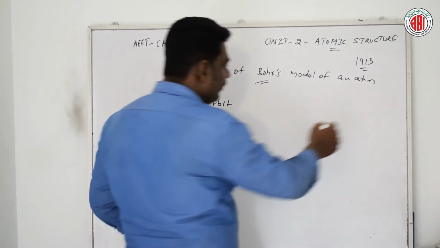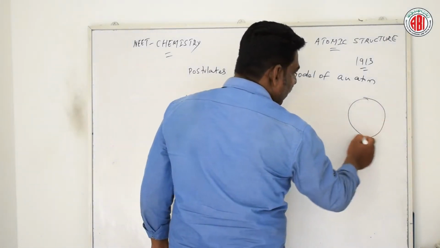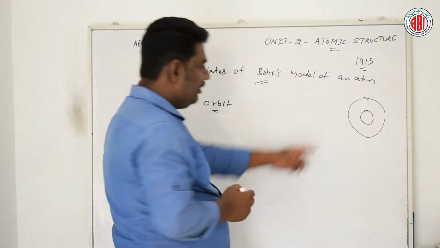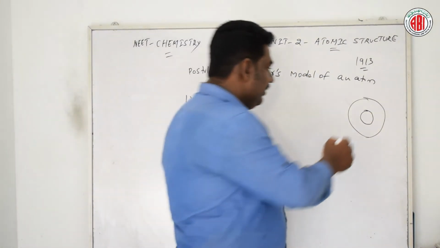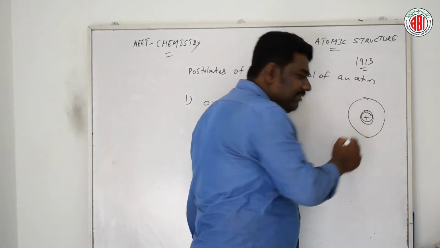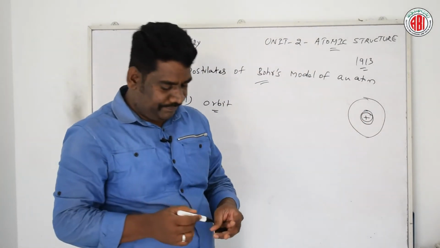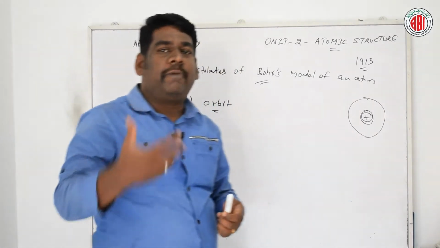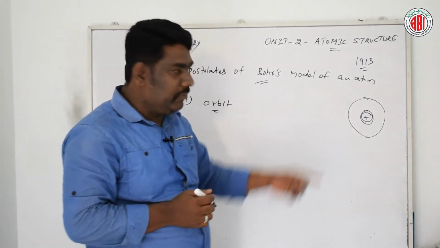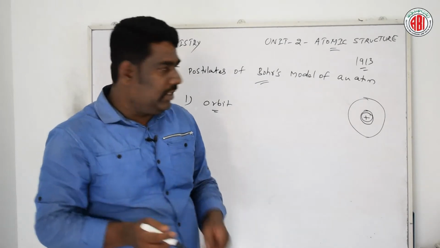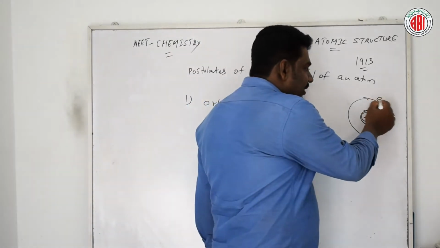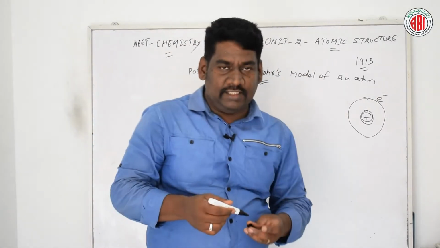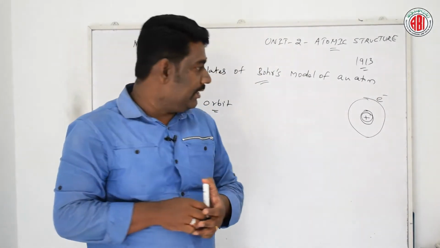So for example, if this is an atom, and this is the nucleus, which possesses positively charged particles, it is surrounded by negatively charged particles, that is, electrons.